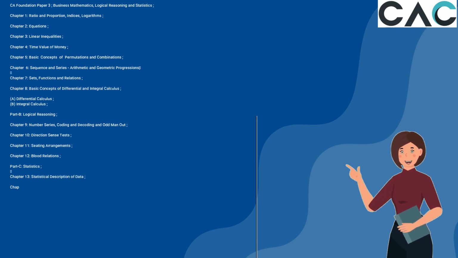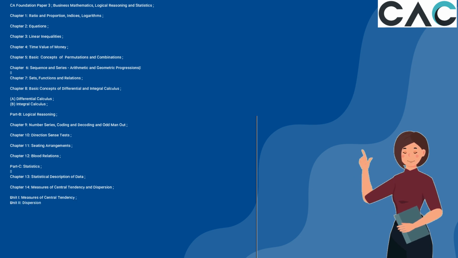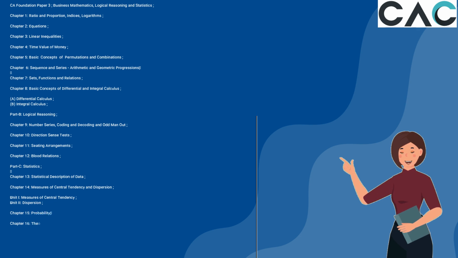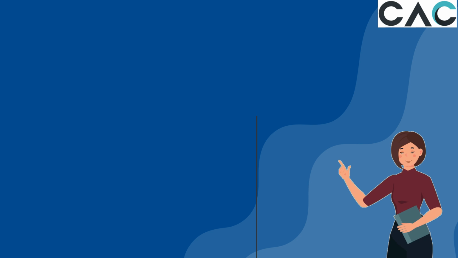Chapter 14, Measures of Central Tendency and Dispersion. Unit 1, Measures of Central Tendency. Unit 2, Dispersion. Chapter 15, Probability. Chapter 16, Theoretical Distributions. Chapter 17, Correlation and Regression. Chapter 18, Index Number. Appendices.